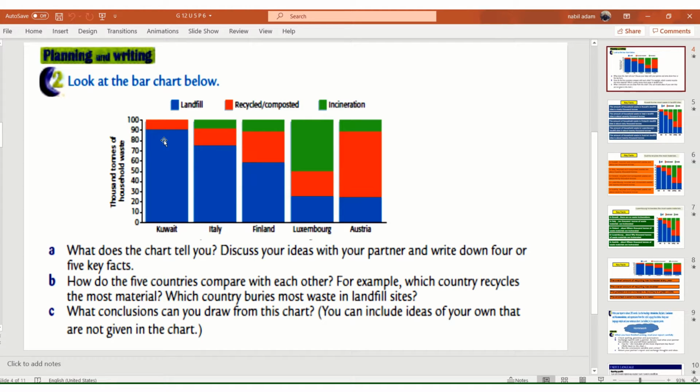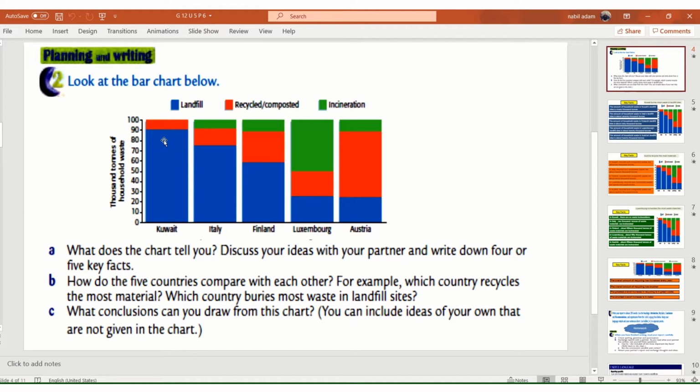This bar chart gives you some information about a certain topic. Look at the bar chart below and answer the following questions. Planning and writing. You are going to plan and write a report based on statistics.